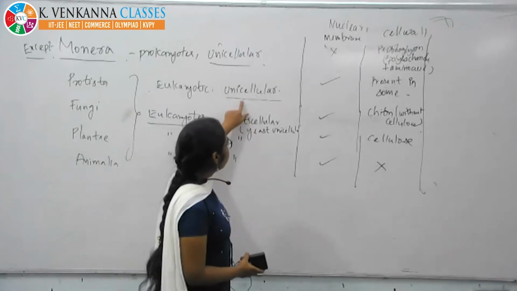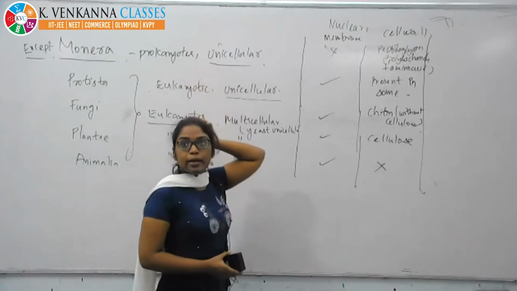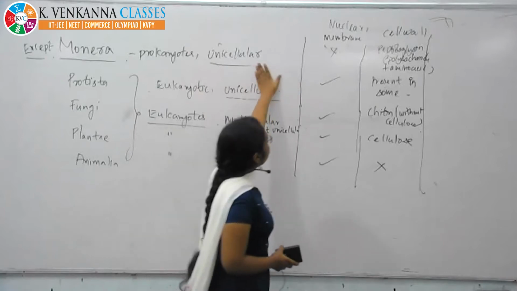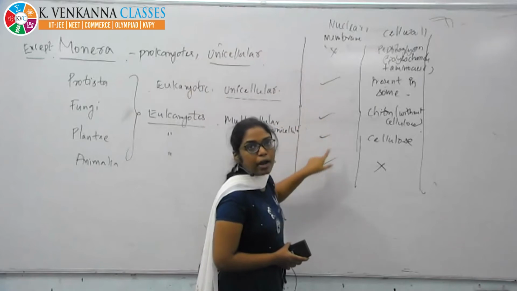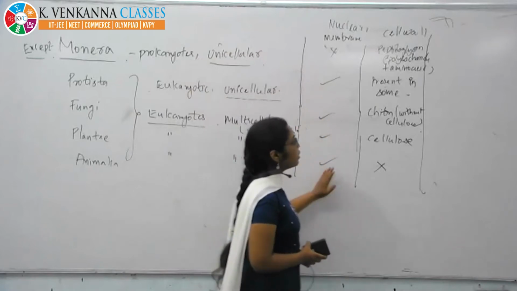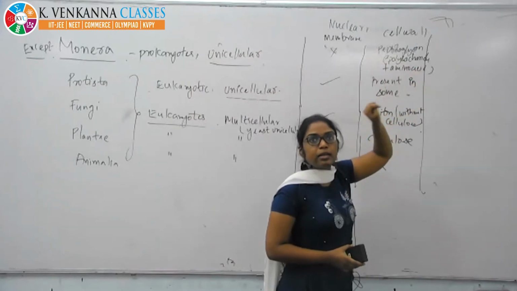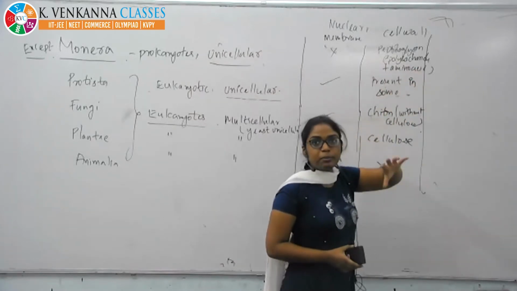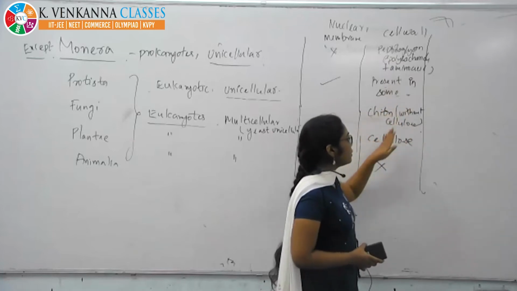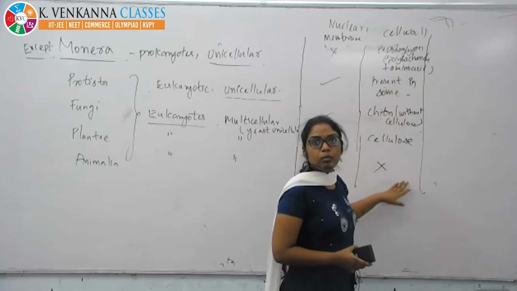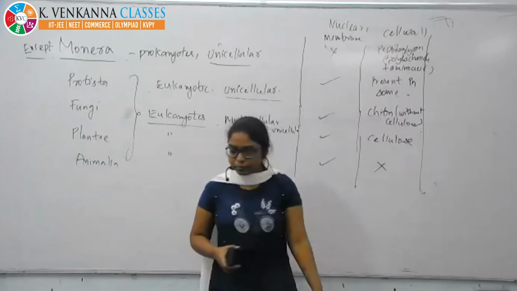Except this one, all others are eukaryotes. This one is a prokaryote, so there is no nuclear membrane. All the others have a nuclear membrane. For the cell wall: in bacteria it is peptidoglycan; in fungi, chitin; in plants, cellulose. Animalia don't have a cell wall.